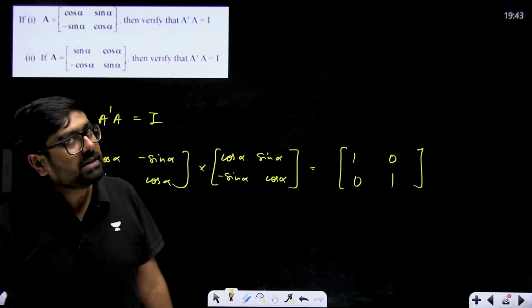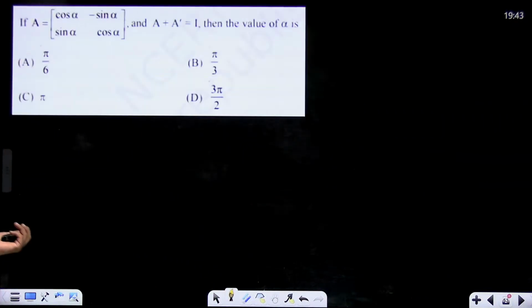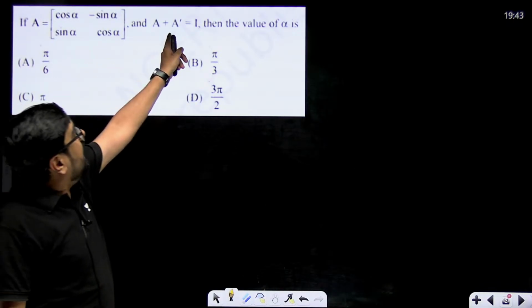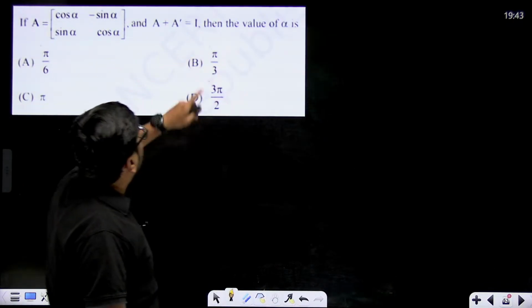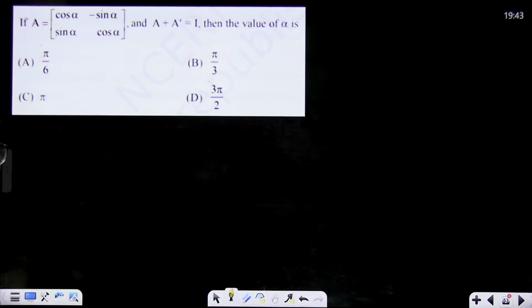Same will happen for the second one also. These types of questions can come very easily. Let's see this. A is given to you, A plus A transpose is given equal to I. Then the value of alpha will be what? Solving a trigonometric equation, not a problem.